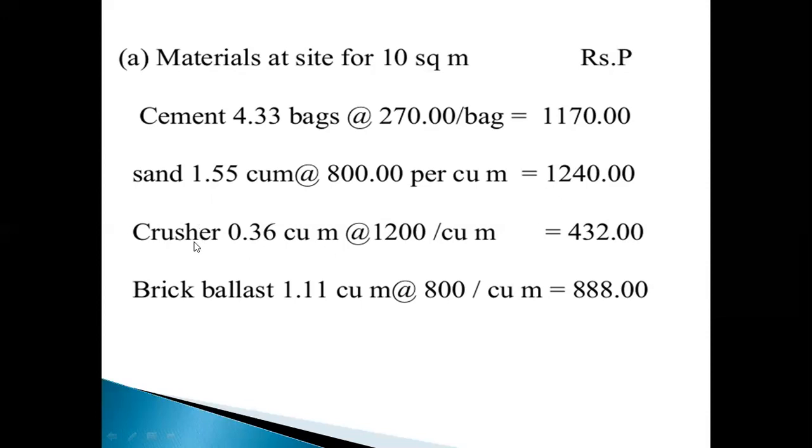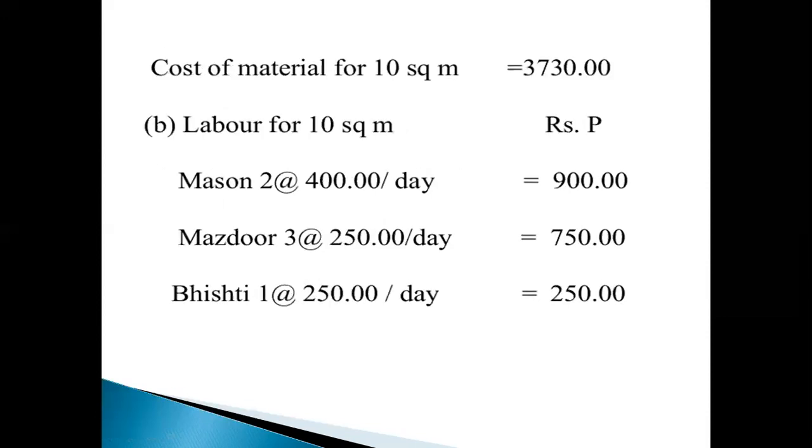Next, coarse aggregate 0.36 cubic meter. Each cubic meter is 1200 rupees, and 0.36 into 1200 rupees equal to 432. And brick ballast 1.11 cubic meter, and each cubic meter rate is 800. 1.11 into 800 equal to 888 rupees. Cost of materials total for 10 square meters equal to 3,730 rupees.